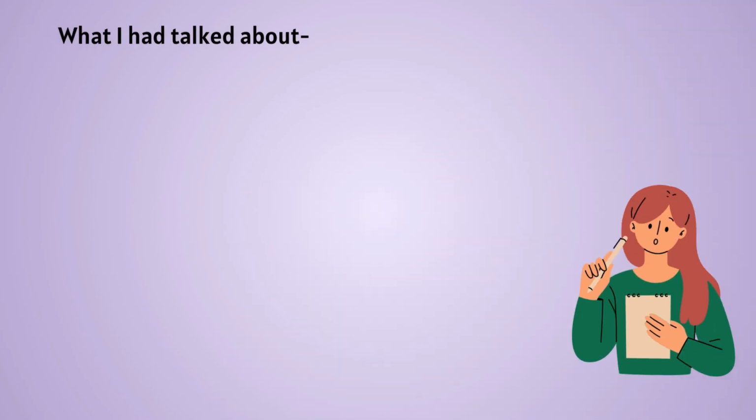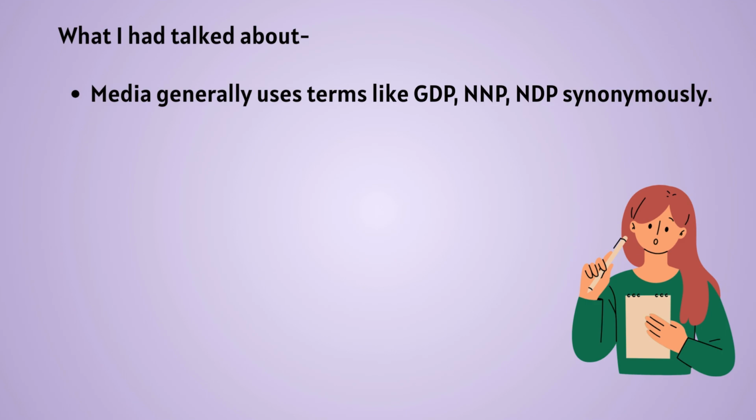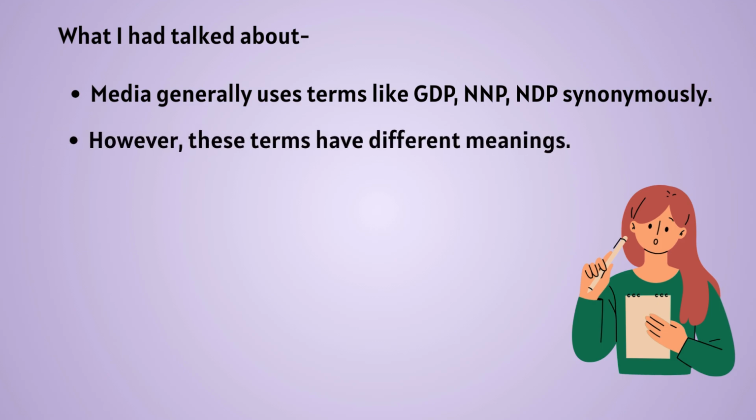In the beginning of the video, I had talked about that there are newspapers, we have publishings, we have economic papers that use different terms such as gross domestic product, net national product, net domestic product, etc. as a means of measuring national income. I had also talked about the fact that all these terms are completely different.